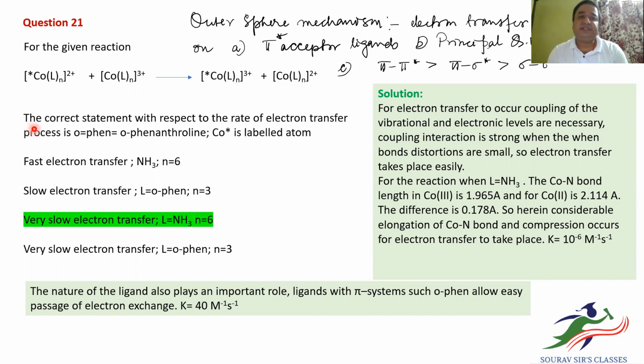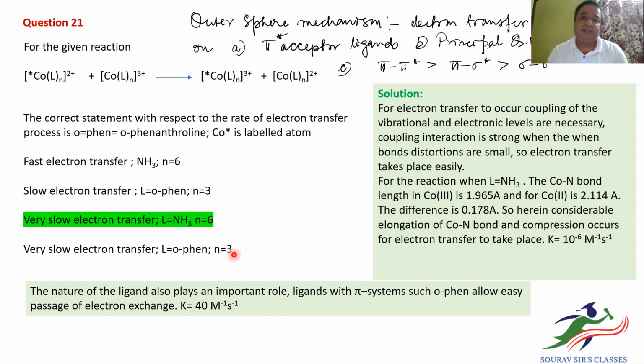The question is: which is the correct statement with respect to the rate of electron transfer when o-phen, which is phenanthroline, a bidentate ligand, is used with labeled cobalt? Asterisk indicates labeled cobalt. Options are: fast electron transfer, n is 3, n equal to 6 because it is a monodentate ligand, cobalt having a coordination number 6; slow electron transfer when o-phen is used, obviously this is going to be 3; very slow electron transfer when n is 3, n equal to 6; very slow electron transfer, n equal to phenanthroline, n equal to 3.